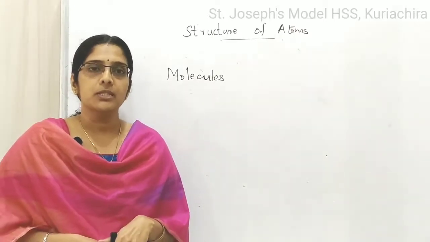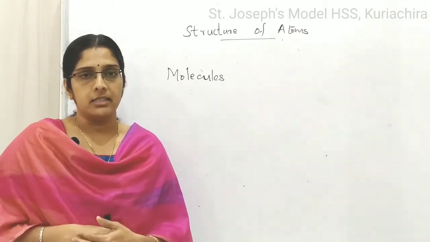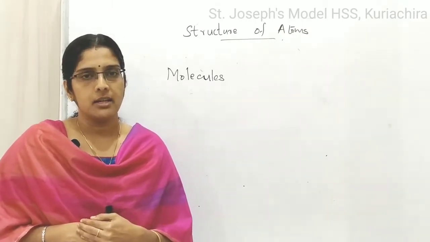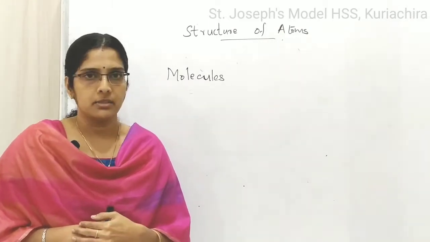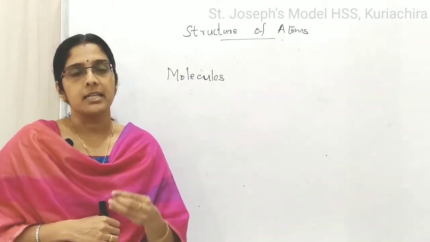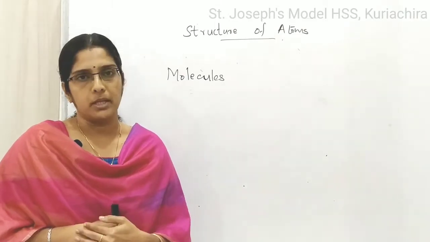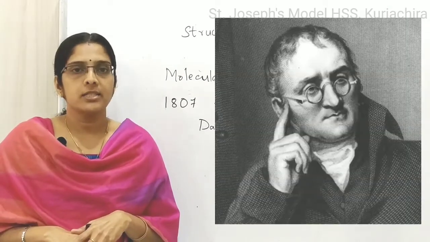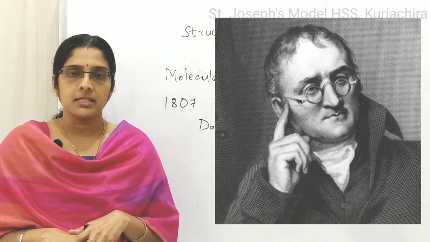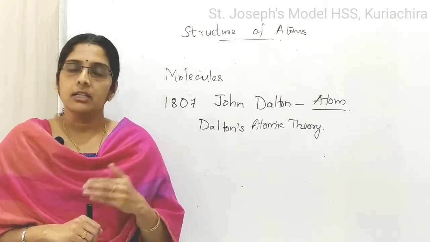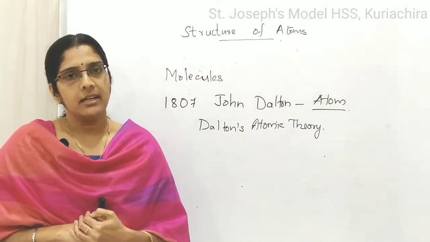The molecules again can be divided into smaller particles. They are made up of tiny particles called atoms. Atoms are the tiny particles from which a molecule is made up of. In 1807, John Dalton proposed the term atom. Atom means indivisible. He thought that an atom cannot be divided again.